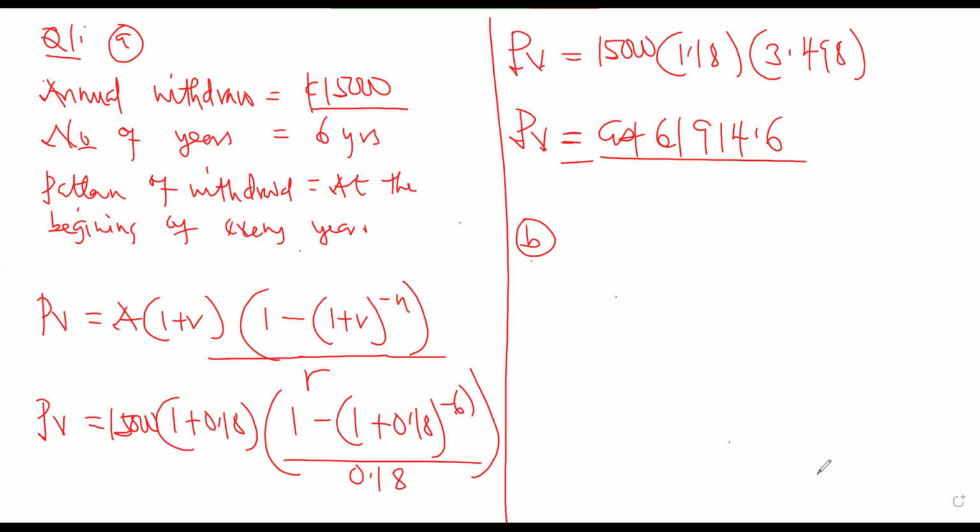So we use the ordinary annuity, but we use present value because you are going to be taking the loan today. So how much will you be paying at the end of every year, which if you present value it will be the 61,914.6, using the borrowing rate of the bank.